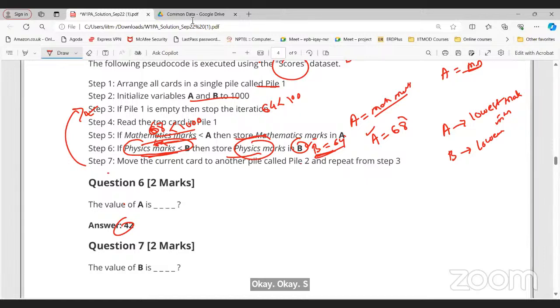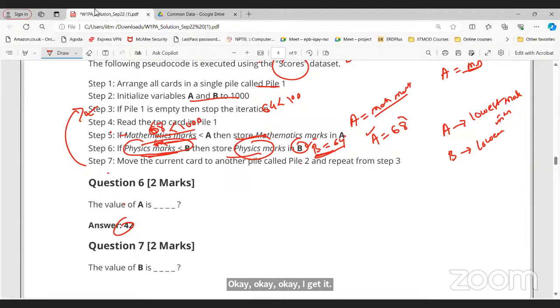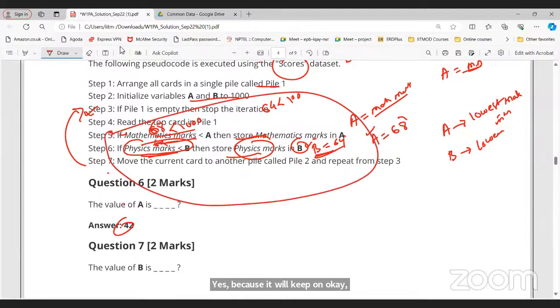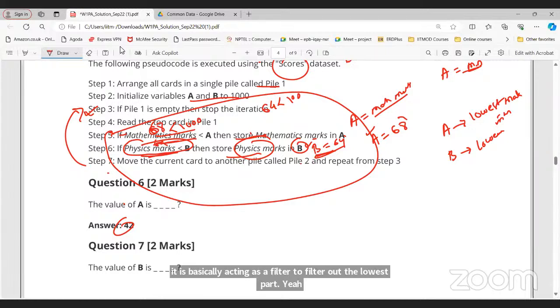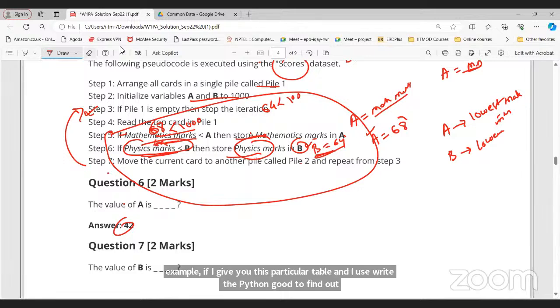Sir, it is basically acting as a filter to filter out the lowest mark. Am I right? Yes, we're applying the condition. For example, if I give you this particular table and ask you to write Python code to find the lowest value in the mathematics marks, you need to follow this thing only. That's it, simple 3 lines of code. That is not part of our course; you are going to learn it in the Python course. But developing a logic is important. The main key takeaway from this course is that your logic should improve.